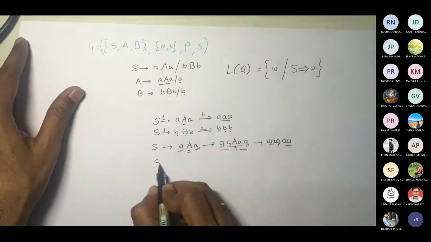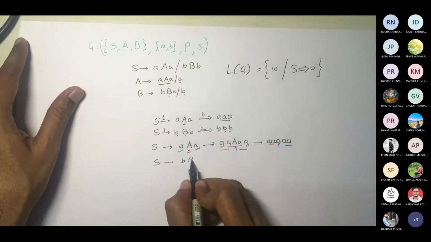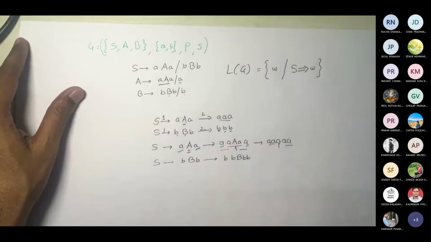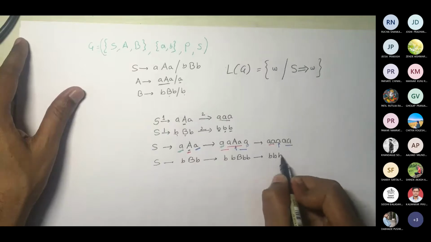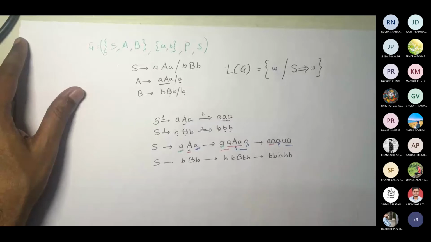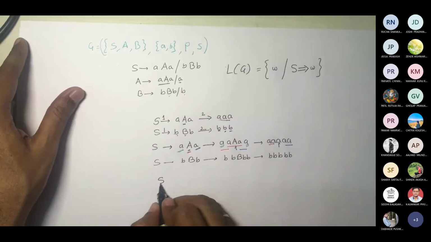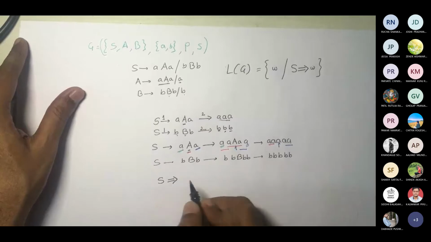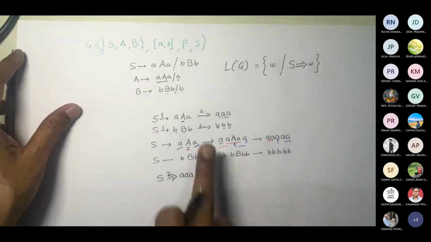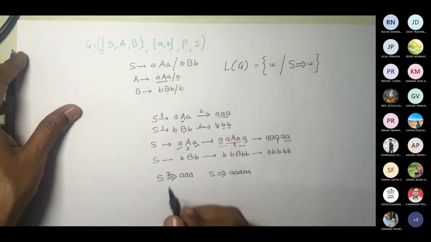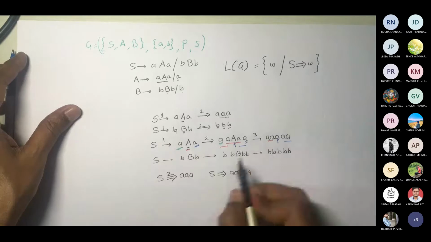Okay. Similarly, if I do the same thing for this B, and then lastly B. Right. So I got 3, then I am getting 5, and so on. So can I say that I can derive string A in 2 steps? That's what I did, correct? I can derive A in how many steps? 1, 2, and 3.